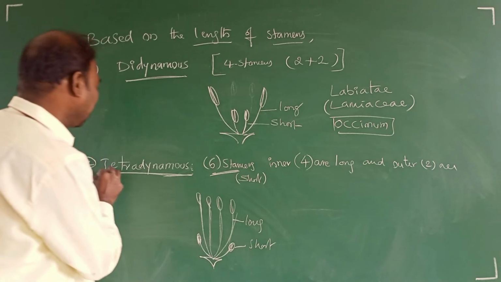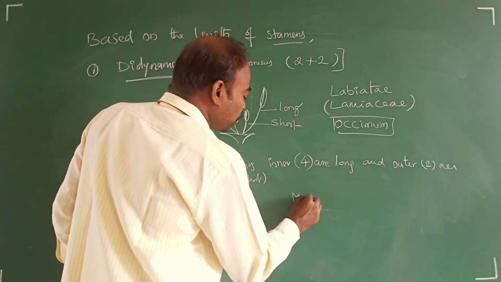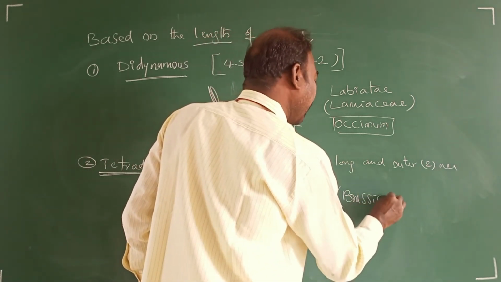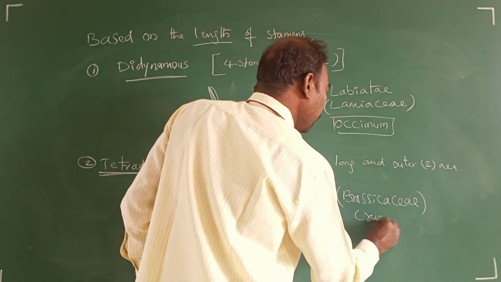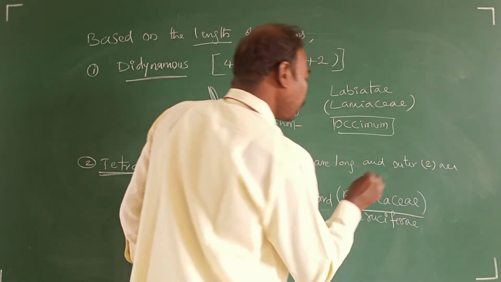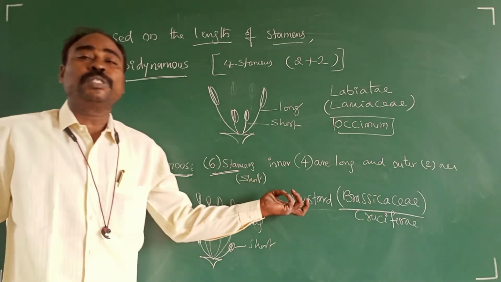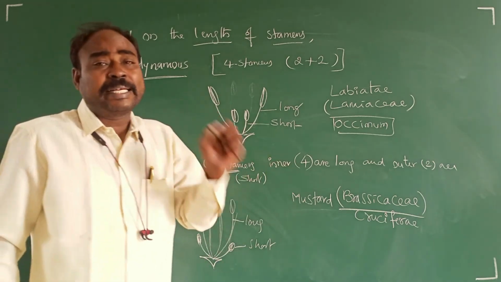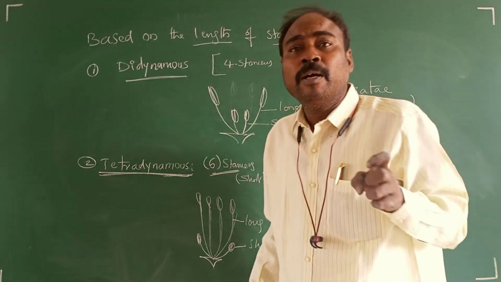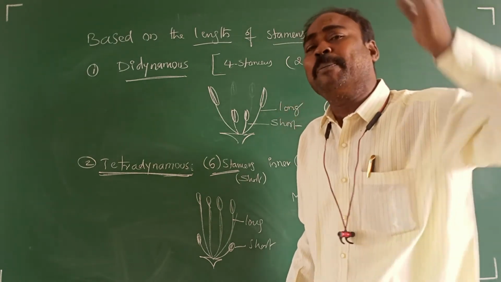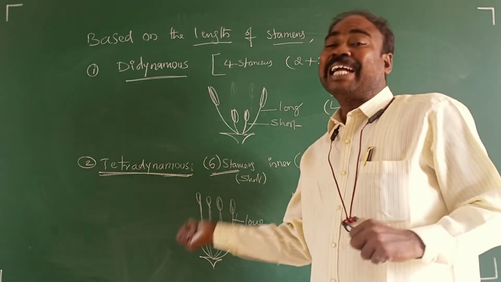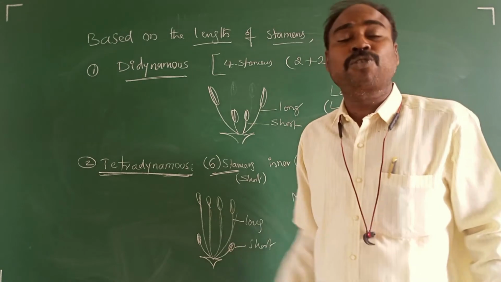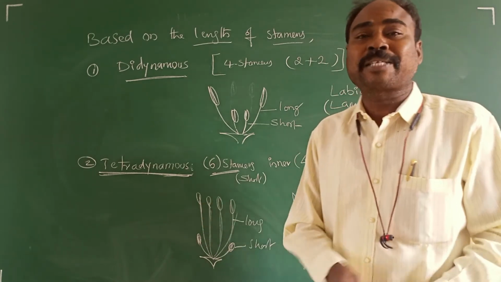This is called the tetradynamous condition, found in mustard, that is Brassicaceae family or crucifers. Already given the example, tetramerous flowers. Tetramerous flower means what? Floral whorls are 4 or multiples of 4 in number. Tetradynamous means out of 6 stamens, 2 short outer and 4 long inner stamens.